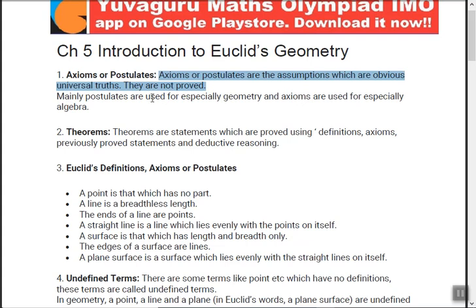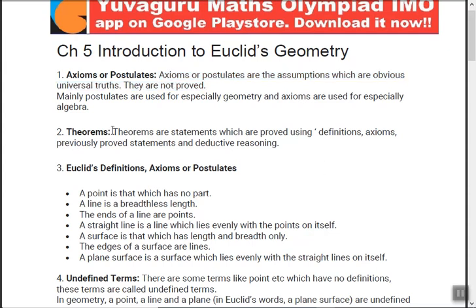Many postulates are used especially for geometry and axioms are used especially for algebra. Okay, postulates geometry, axioms algebra. A for A. Can I remember this thing clearly? Axiom for algebra. Okay, theorems. Now if axioms and postulates are taken as true, they are not proved, then theorems are statements which are proved using definitions, axioms, previously proven statements and deductive reasoning.